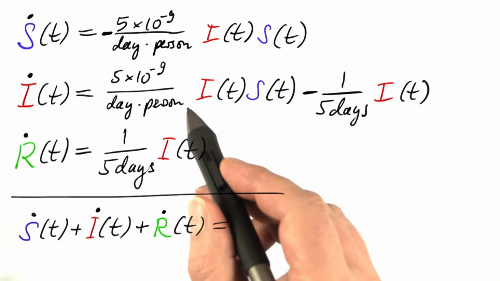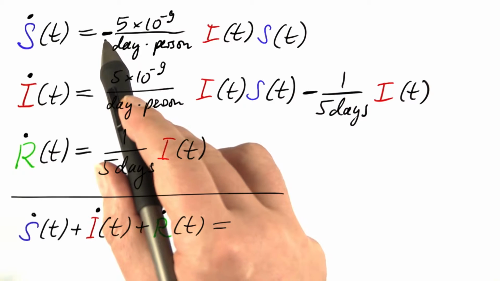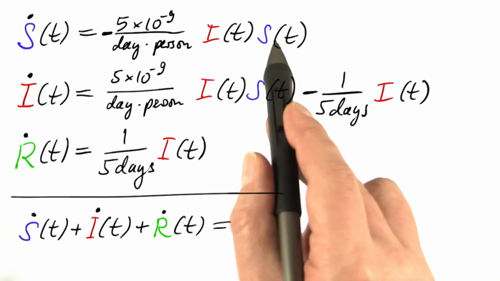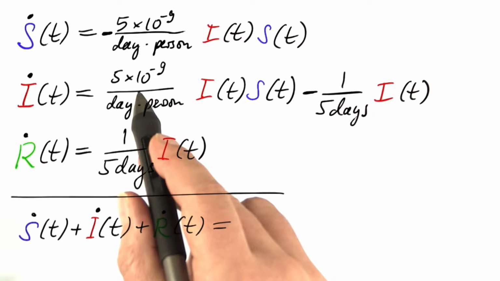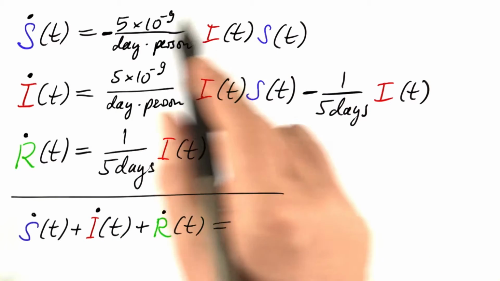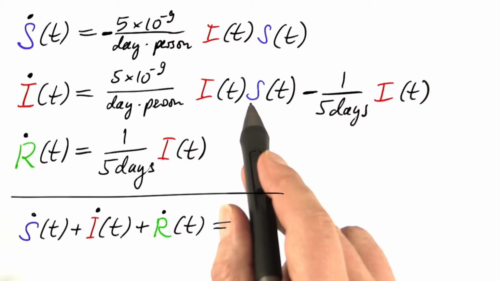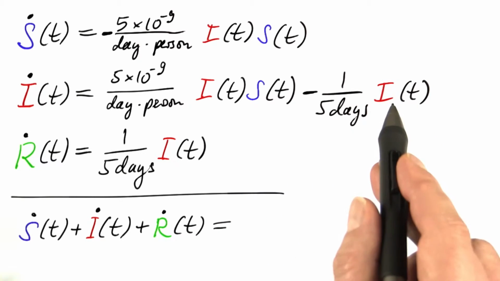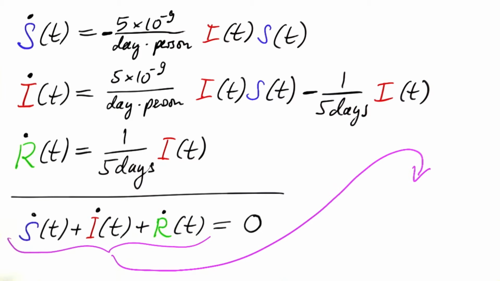Again, if we form the sum of these three derivatives, you see that this term, minus coefficient times I times S, plus the same coefficient times I times S, cancel in the sum. And the same happens with this term, minus coefficient times I plus the same coefficient times I. So the sum of these derivatives is 0.